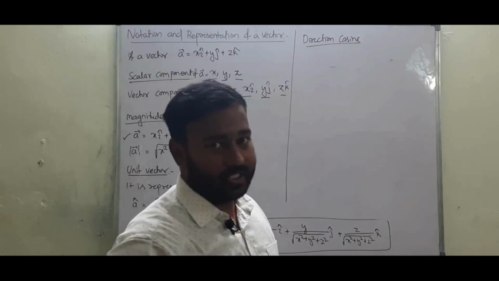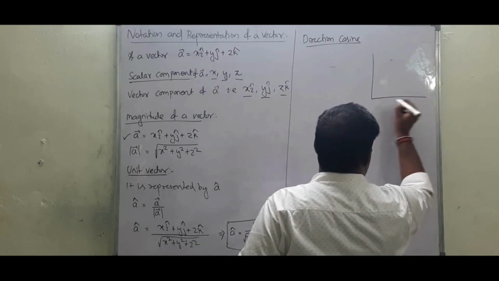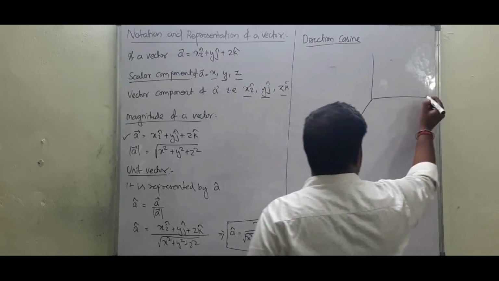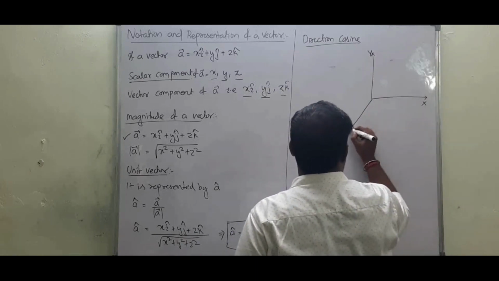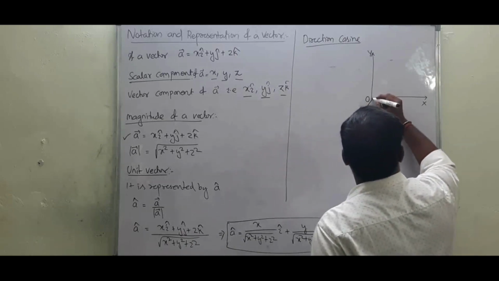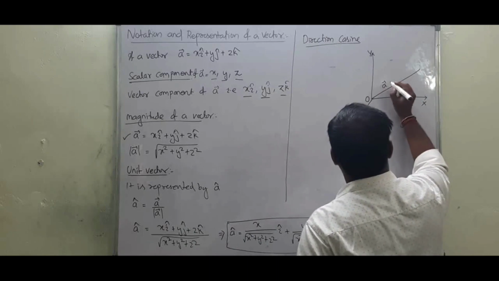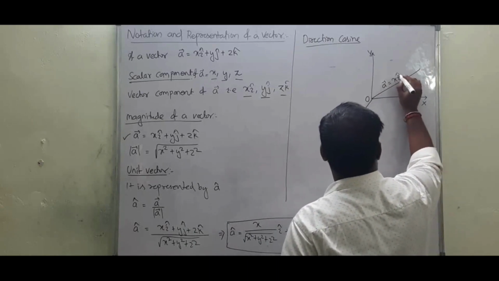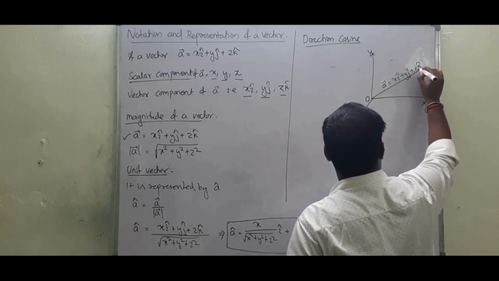So what is the direction cosine of a vector? Let this be our Cartesian system. Here it is x, y and z. This is O. This is a vector, which is x i cap plus y j cap plus z k cap.